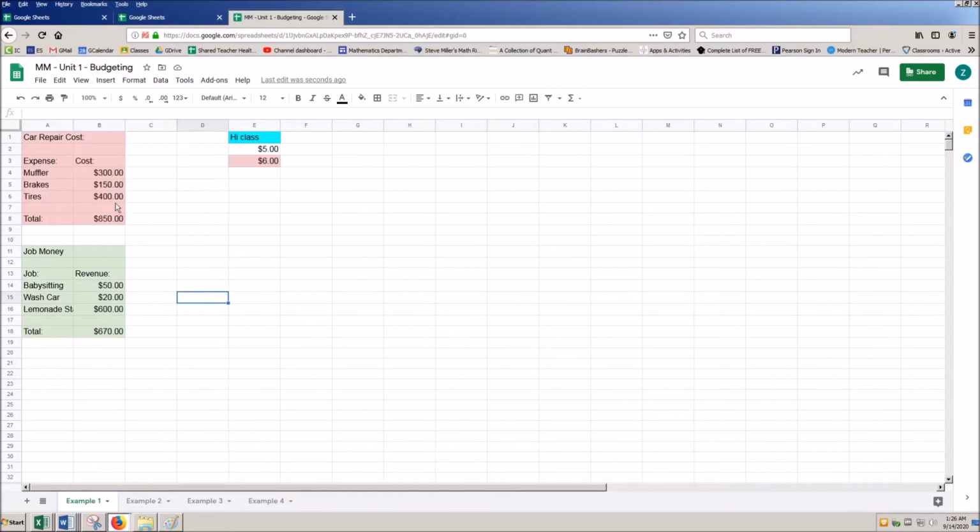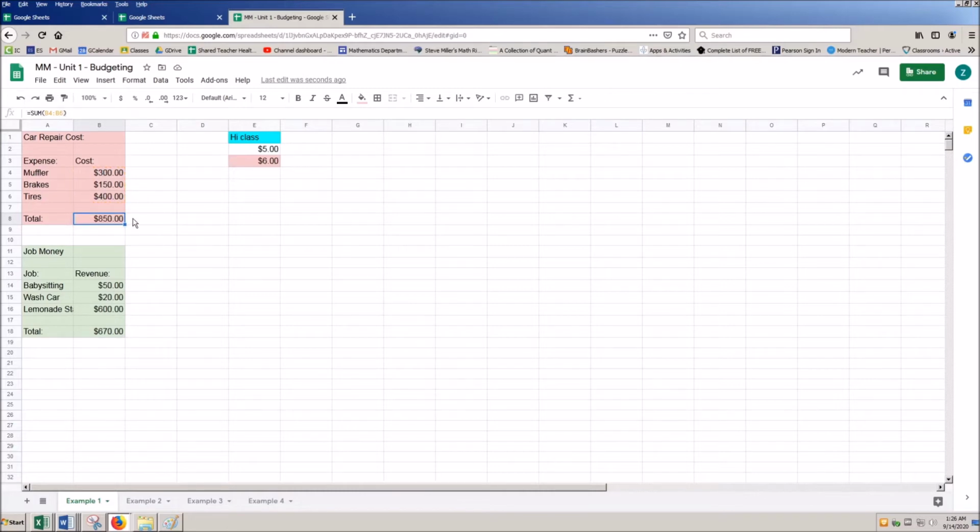Now as I look at this, I'm going to click out of it and click back into it. If I click up here, it is highlighting these 3 cells. So this is the range of values. It's from B4 to B6. Now as I'm looking at that, that's these 3 cells here. So what it's doing is summing, aka adding them all up, and it's giving me a total right here.